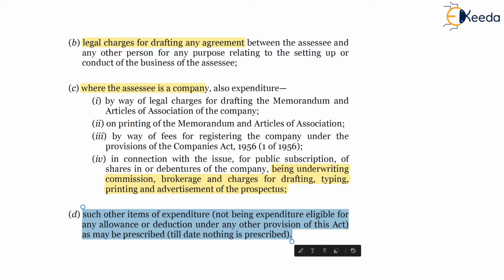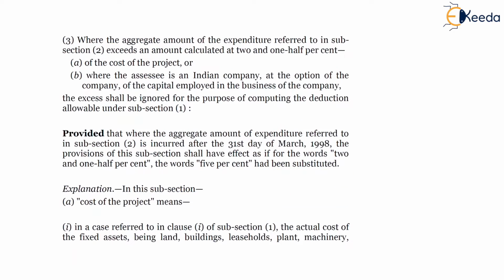However, till date nothing has been prescribed. So we will have the expenses incurred which are mentioned in clauses A, B and C, and only these specified expenses will be termed as preliminary expenses for the purpose of deduction under section 35D.